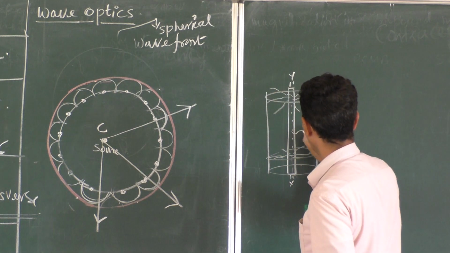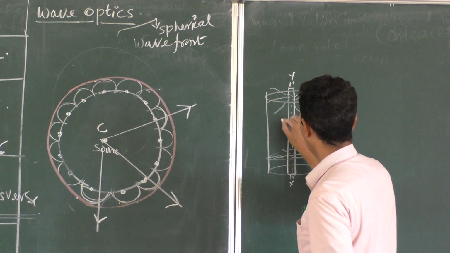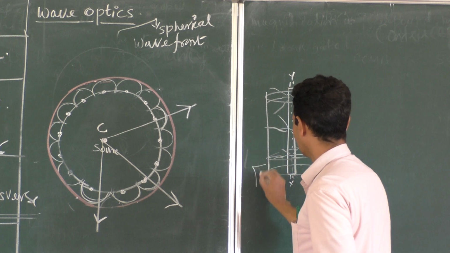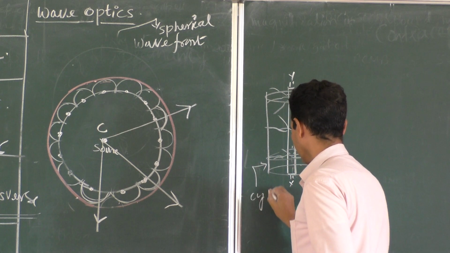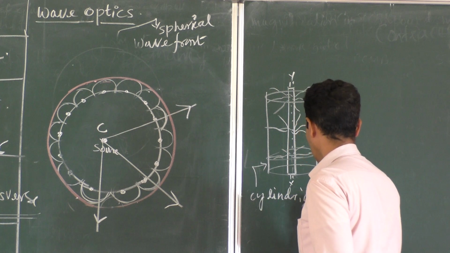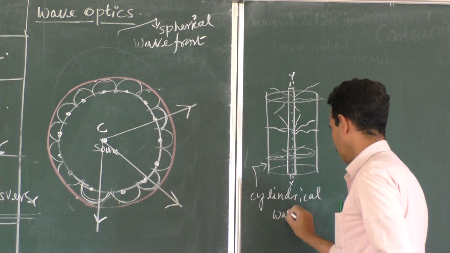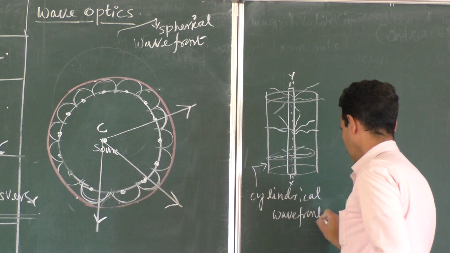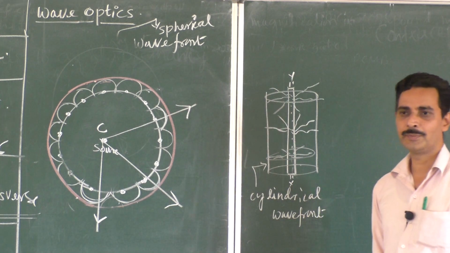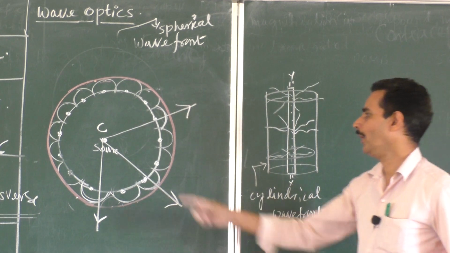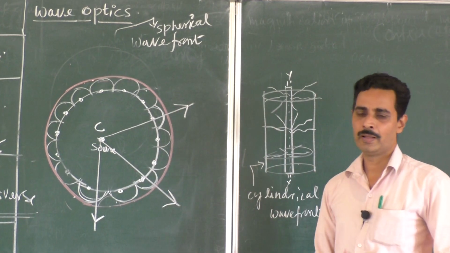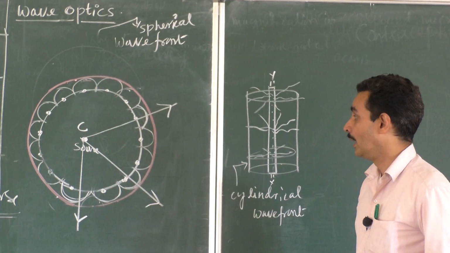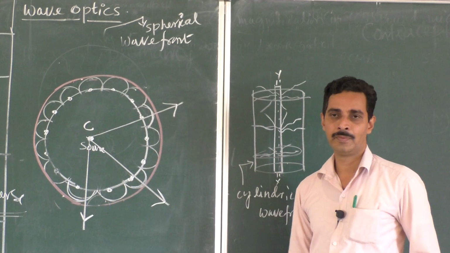So the type of wavefront emitted by a linear source is a cylindrical wavefront. So a linear source emits a cylindrical wavefront, and a point source emits spherical wavefronts.